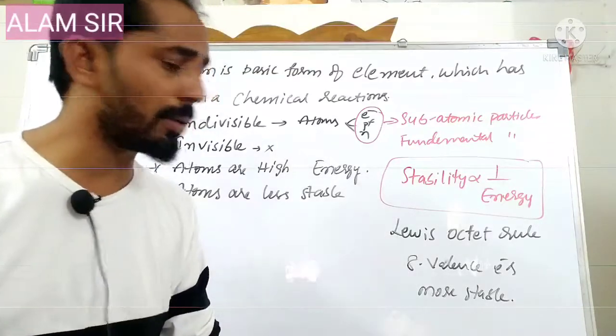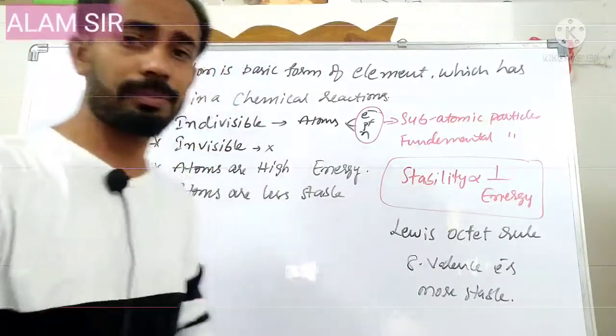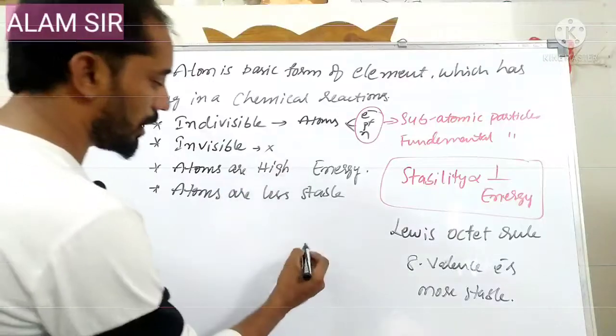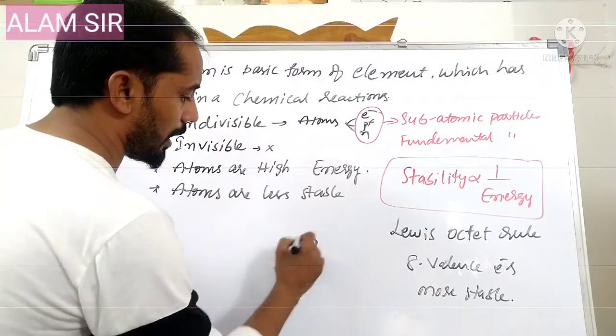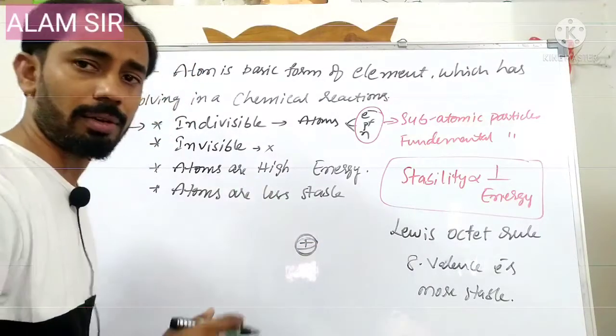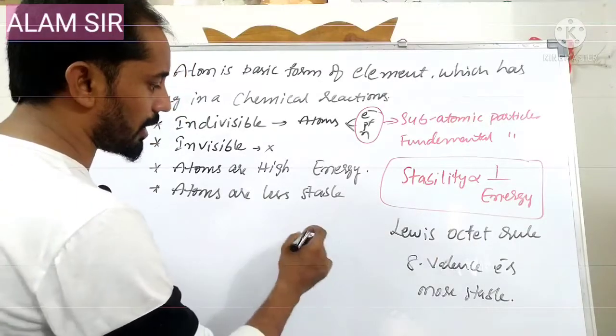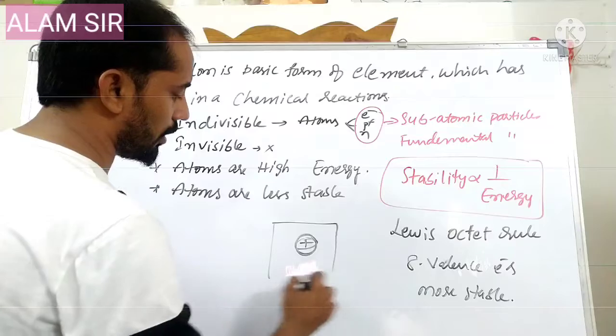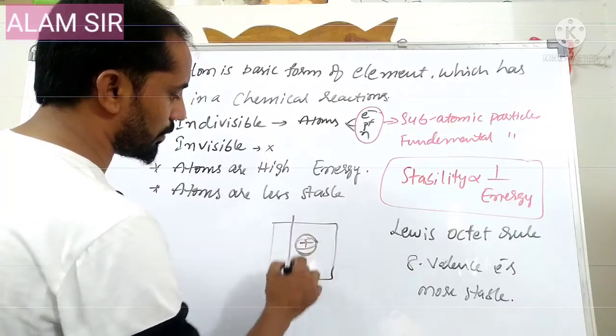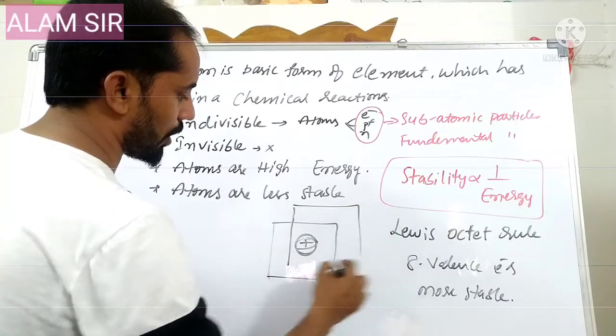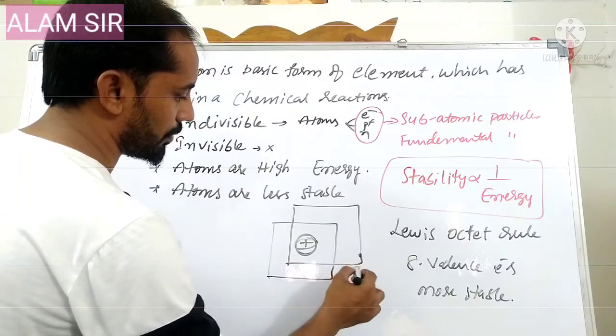Why are 8 electrons more stable? He assumed that the nucleus and inner electrons, the core electrons, form a kernel, and the remaining 8 electrons occupy the corners of the cube.